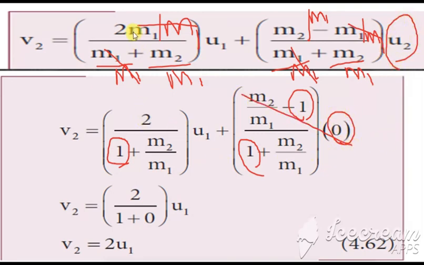So we get 2 divided by 1 plus m2 by m1, into u1. The next condition is m2 by m1 is 0, so this becomes 0. So 2 by 1, that is 2 into u1. So this gives the conditions for the elastic collision in one dimension. Clear? Thank you.